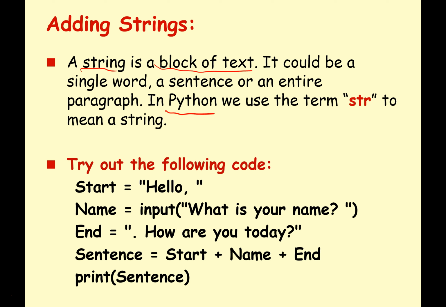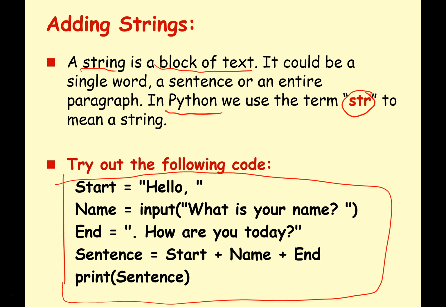Maya's kind of skipping ahead here, isn't it? So when we're programming in Python, we use str as a keyword to mean string. Same way that we use int to mean integer, or float to mean floating point, or bool for boolean. So you can have a look at the following code here. You can have a go at typing it in if you like, run it, see what happens.